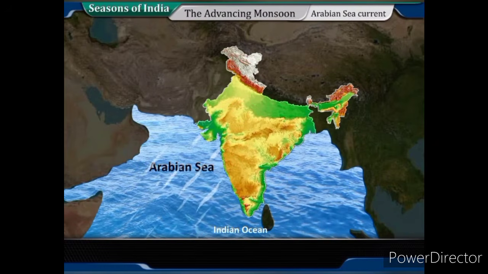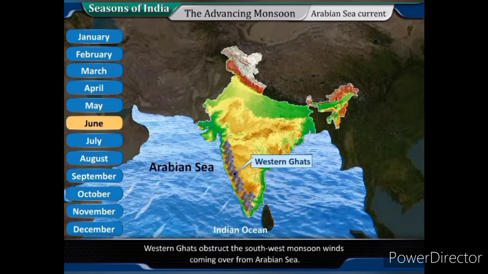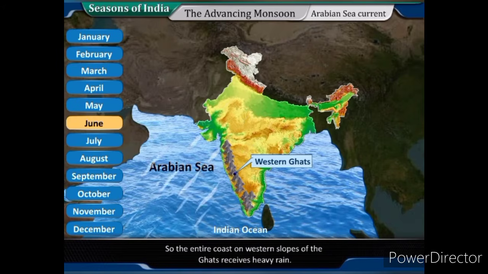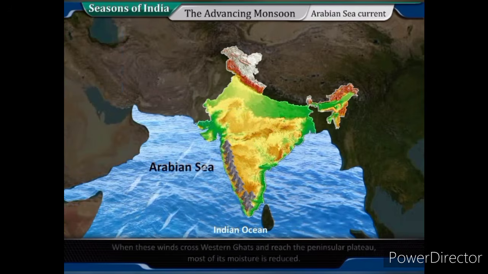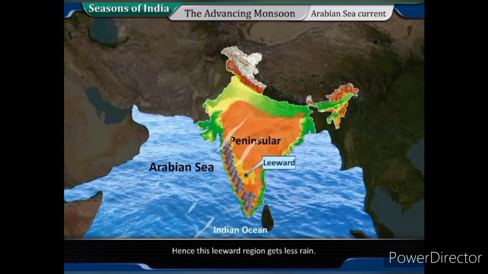Arabian Sea current. Generally, the monsoon in India starts in the beginning of June at Kerala in South India. Western Ghats obstruct the southwest monsoon winds coming over from the Arabian Sea. So the entire coast on western slopes of the Ghats receives heavy rain. When these winds cross the Western Ghats and reach the peninsular plateau, most of their moisture is reduced. Hence, this leeward region gets less rain.